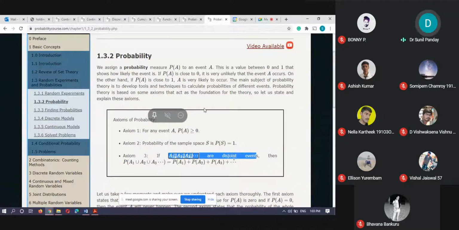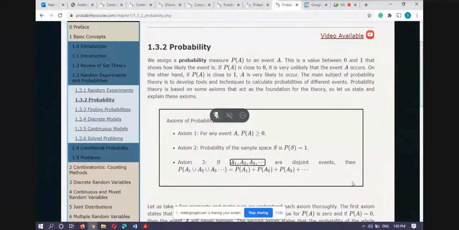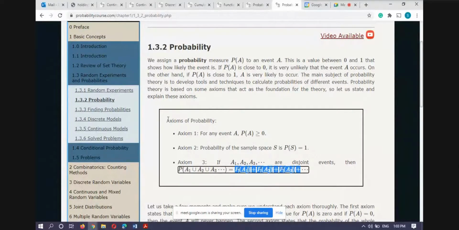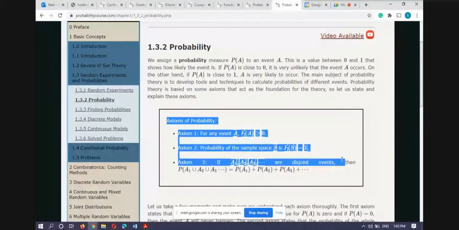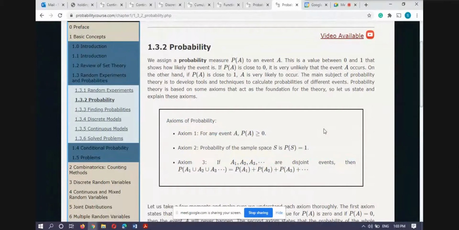Or a pair of mutually exclusive events, meaning Ai intersection Aj is empty for all i not equal to j, then the probability of their union is actually the sum of their probabilities. So these three are known as the axioms of probability, and now in the modern era, this is the approach of probability we are using to deal with any system.